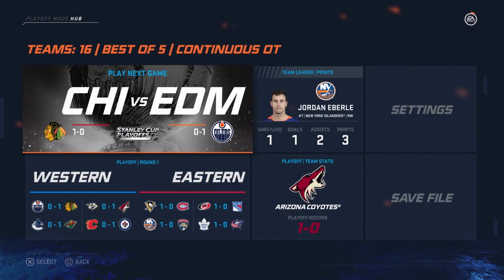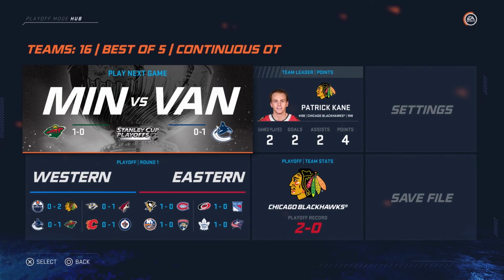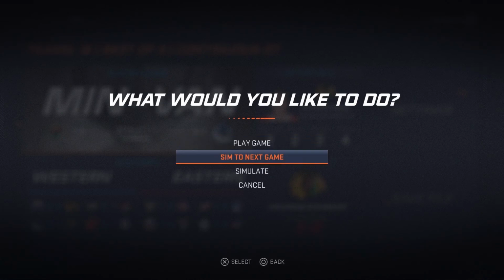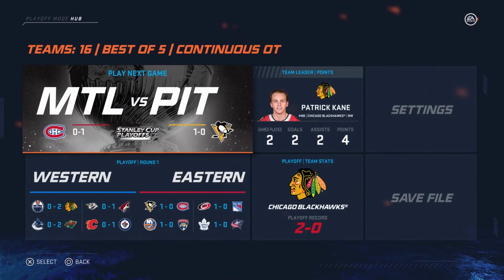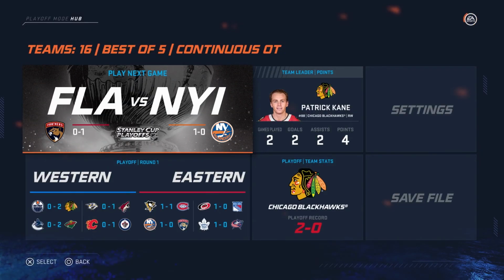Toronto versus Columbus. Toronto walks away with the first game. So all the worse teams in the Western Conference won against the higher seeded teams. But in the Eastern Conference, it was a different story. The higher seeds won their games. Will Edmonton go down 2-0? And they do. Edmonton, they're on the back ropes right now, as Kane is really damaging the Oilers right now, and it is not looking good.